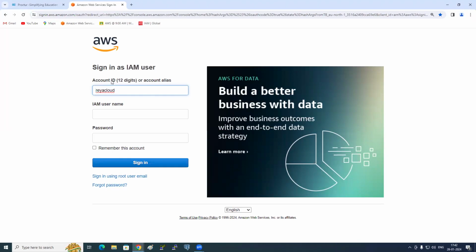What is an alias? Nickname, another name. Instead of remembering the 12-digit account ID, I just created an alias for my entire 12-digit account number as one small name. The alias that I have created here is Ria Cloud. Can you create your own? Yes, I'll show you how to create. And the username: I have created my own username. And then the password, I will not tell you. So let me see.